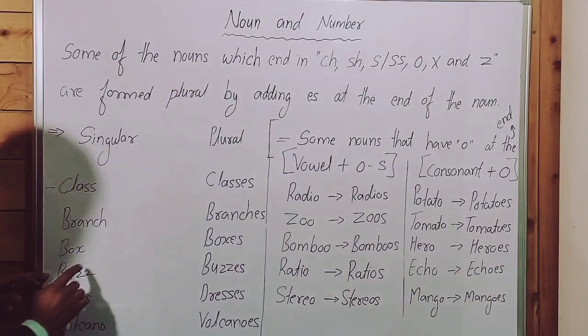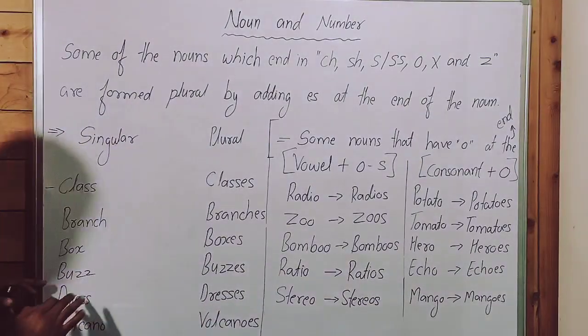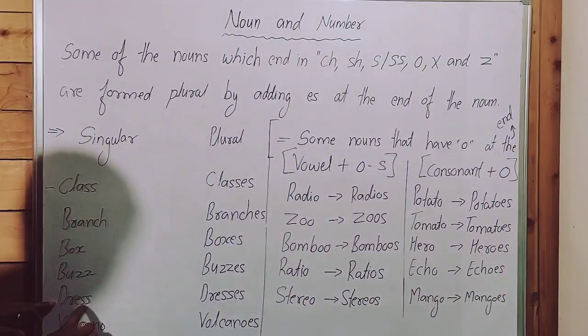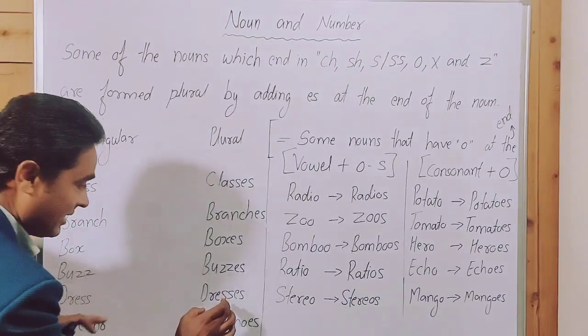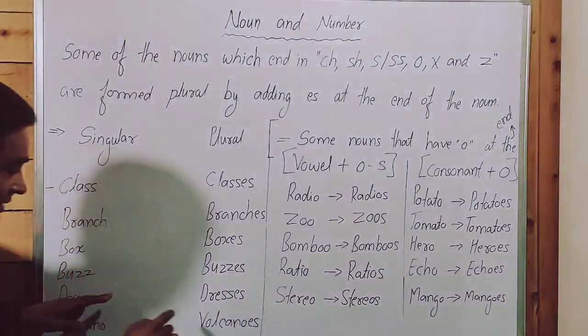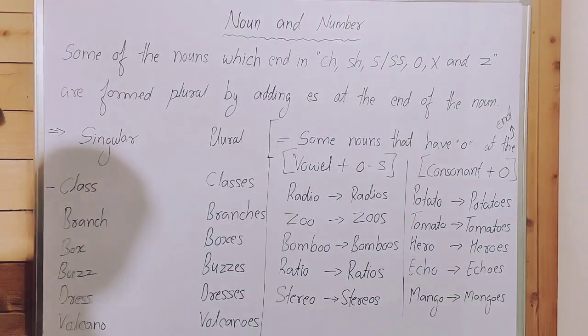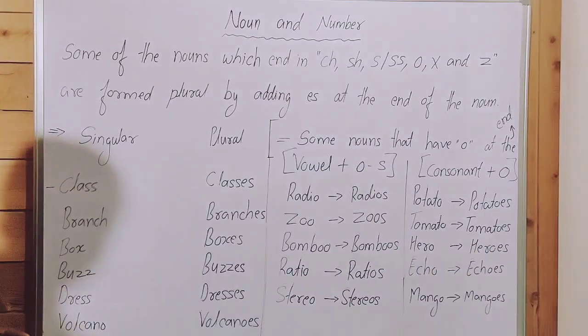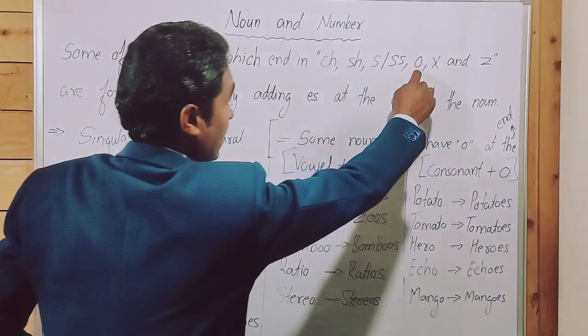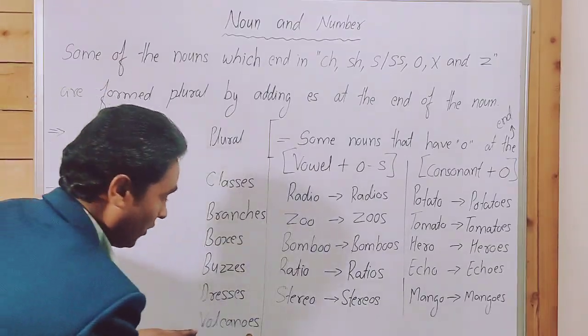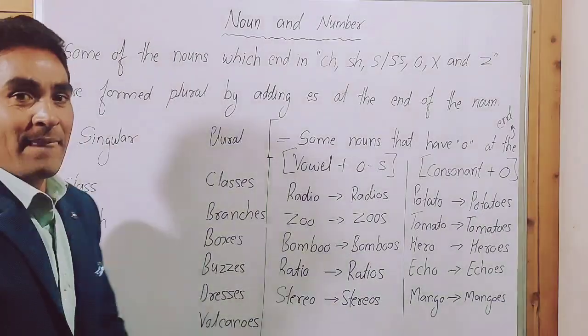Over here, plural, boxes, es. Bus, plural, buses, es. Dress, double s at the end of the noun, dresses, es. Volcano, ending in o. Guys, point to be noted, o at the end of the noun, and volcanoes, es.